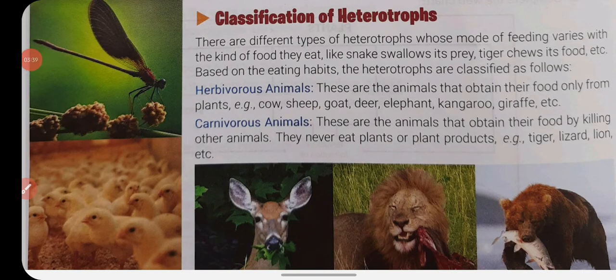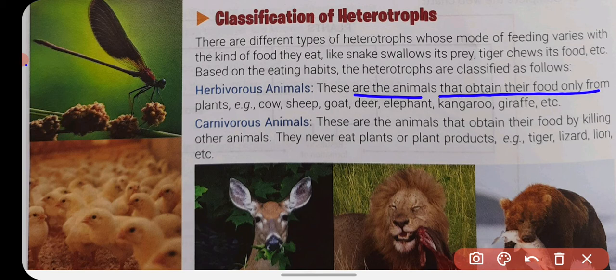Now, the first type of heterotrophs are called herbivore animals. Herbivore animals are the animals that obtain their food only from plants, like cow, sheep, goat, deer, elephant, kangaroo, giraffe, etc. You know very well that some animals eat only plants and plant products, so these animals are called herbivores. Like you can see, this deer is a herbivore because it eats only plant products.